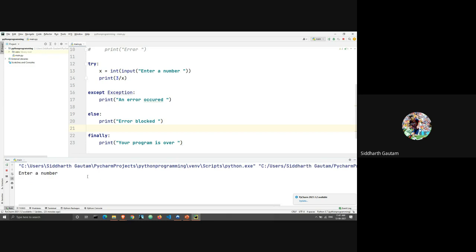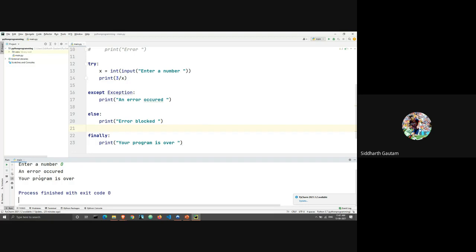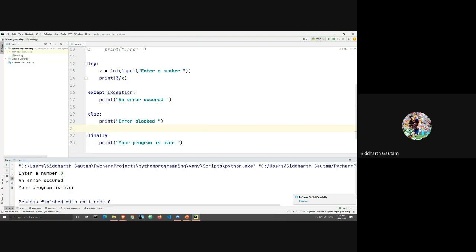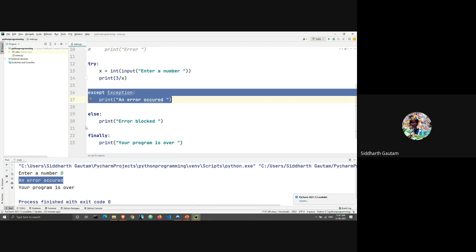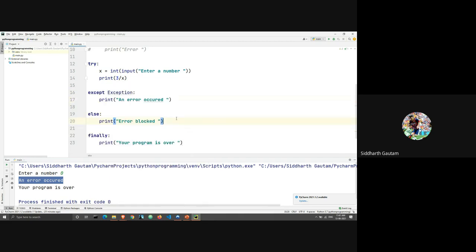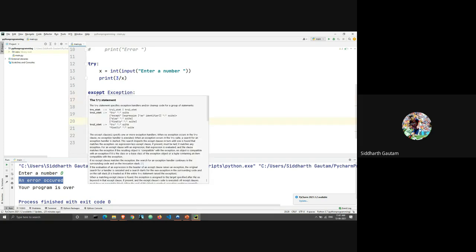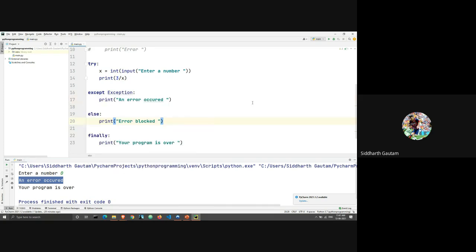Now let's run this again. This time we will make it so that there is an error. I will enter 0 instead of 15. So 3 divided by 0, that should throw us a zero division error. We will enter this, and it gave me two outputs. First is an error occurred, which means that the except block got executed, and that's why the else block did not get executed, right? Keep this in mind. Either the else block will get executed or the except block will get executed. And even in this case, the finally block did get executed. Your program is over did get printed.